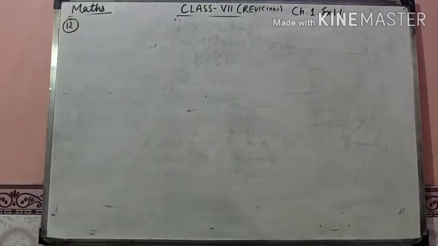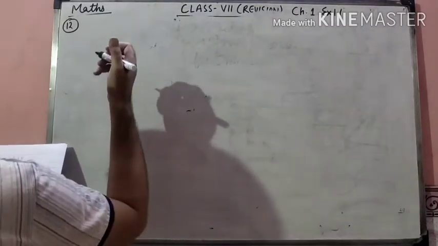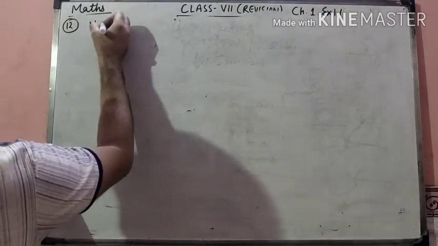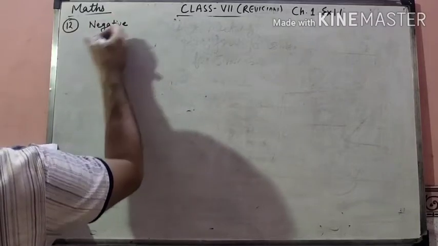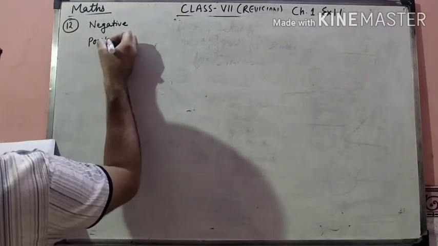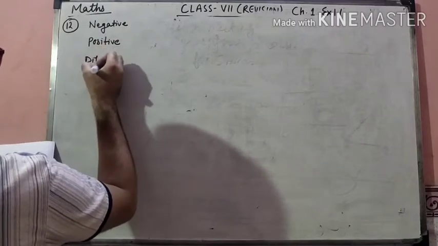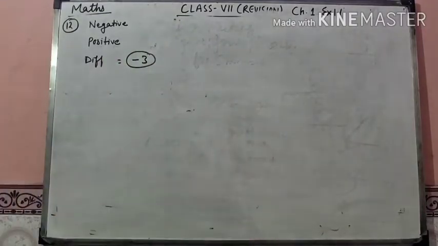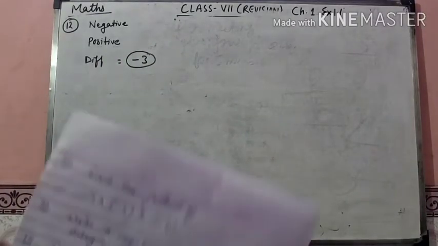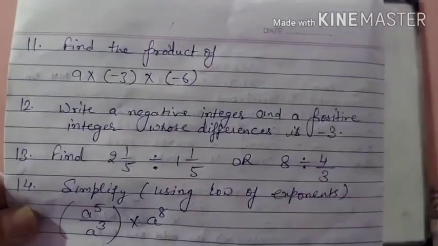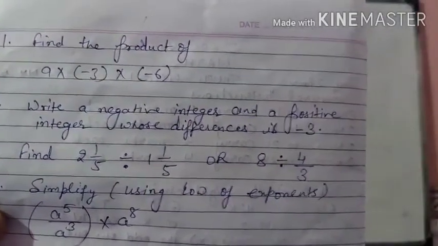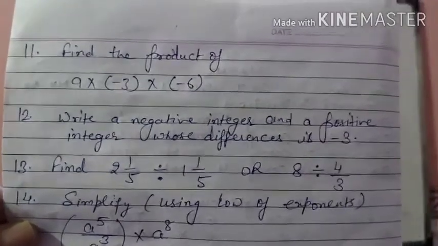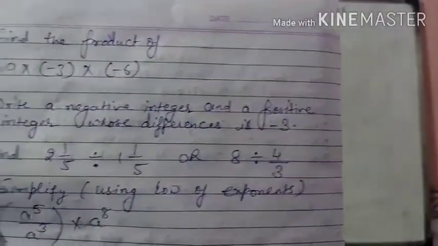Write a negative integer and a positive integer whose difference is -3. You have to write a negative integer and a positive integer whose difference is -3. This is question number 12.